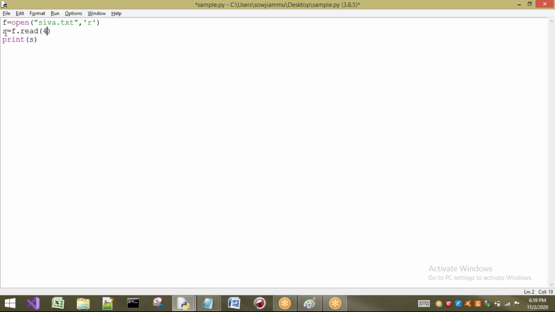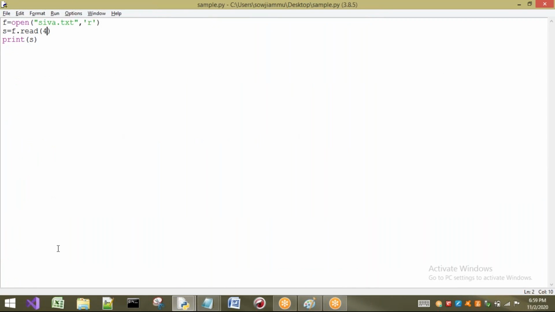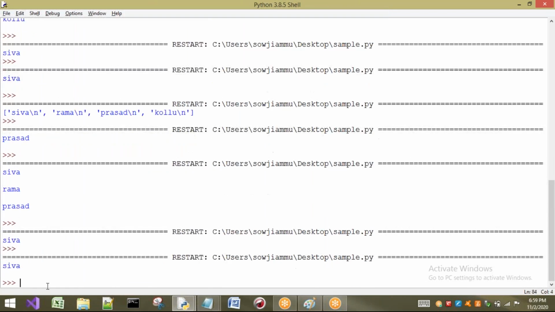Read of 4 means it will take 4 characters, and I will show you read of 5 also. There is no space because the 4 characters in the first line are SIVA only. If I take 5 characters, the space is going to appear because \n is the fifth character. So that \n is also considered. \n is the next line, so here we are going to get some space.